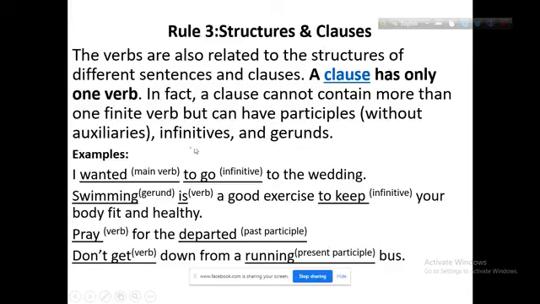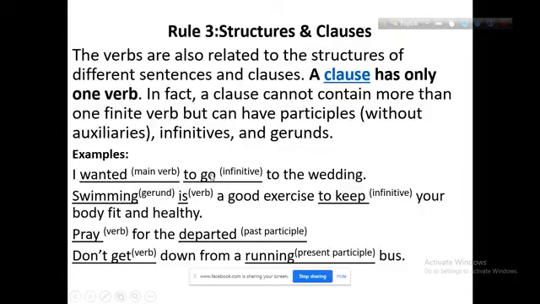The verbs may be without auxiliaries, participles, infinitives or gerunds. Here are some examples. I wanted to go. Here wanted is the main verb and another verb, go. Here go is an infinitive.